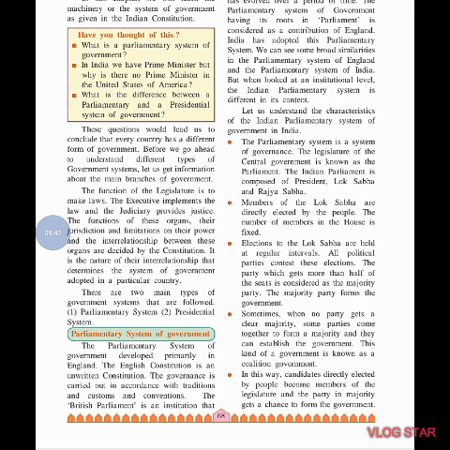We are now going to see its characteristics.